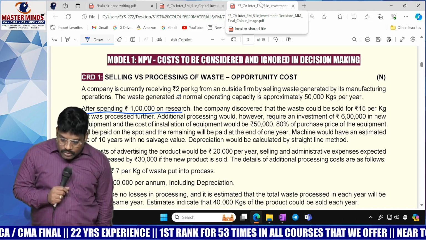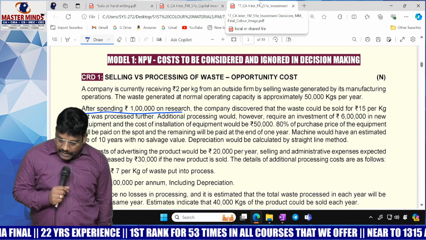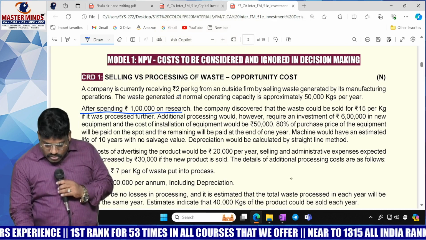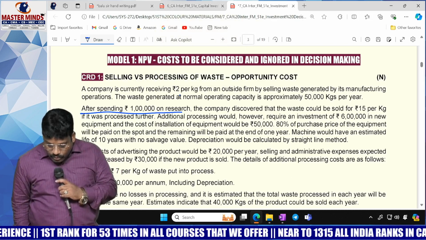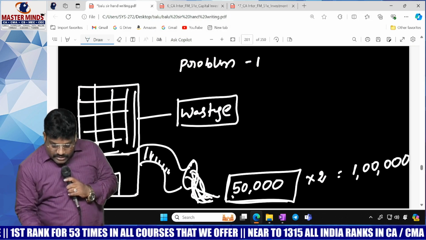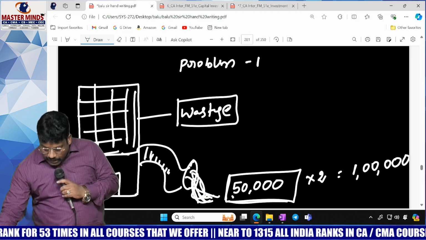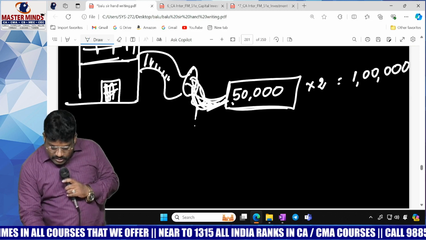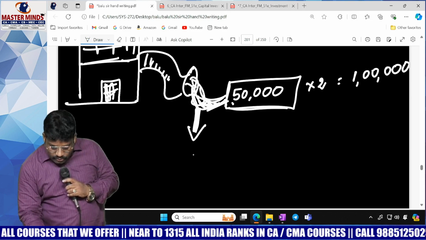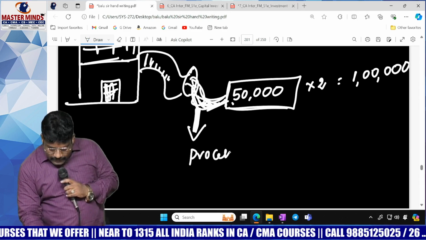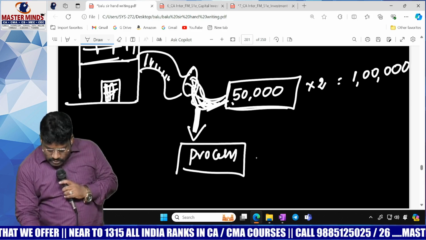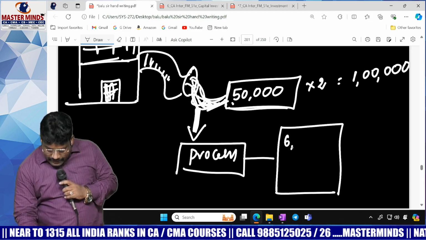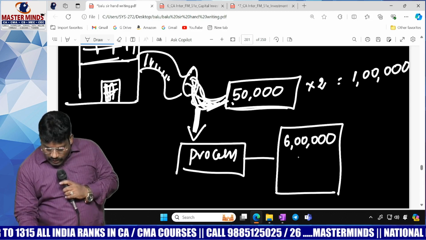Okay, additional processing would require an investment of how much? 6 lakhs in new equipment. Cost of installation of the equipment would be 50,000. If this is to be sold, instead of wasting this wastage, what you have to do is process it. In order to process, you need a machine. What is the cost of the machine? 6 lakh rupees is the cost. What is the installation cost?